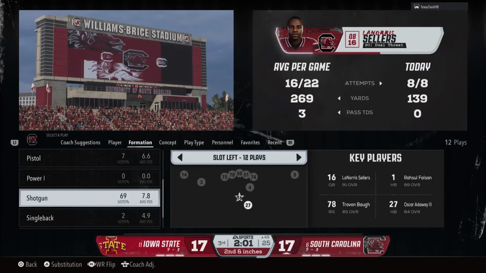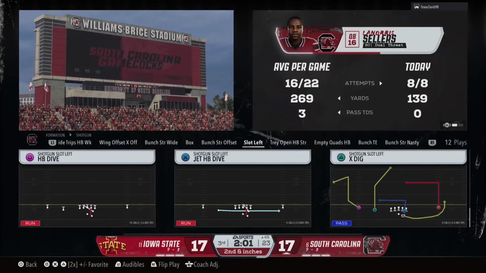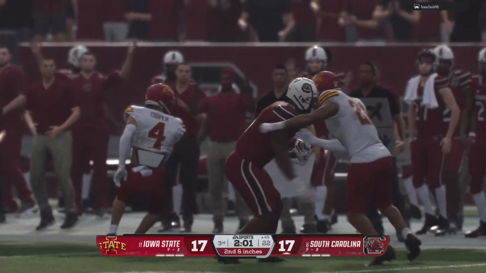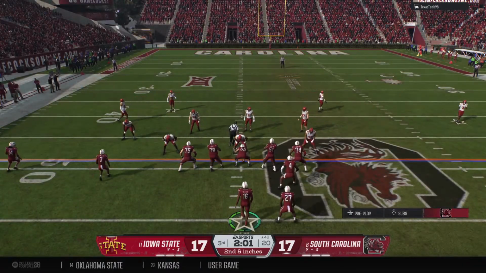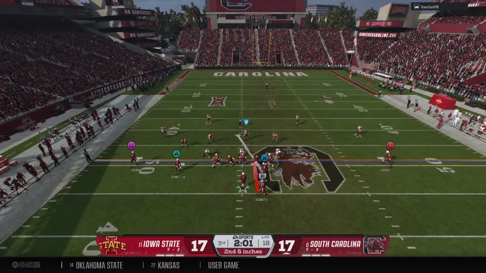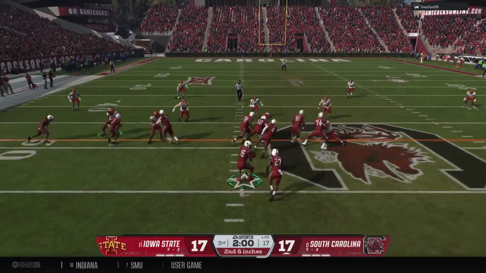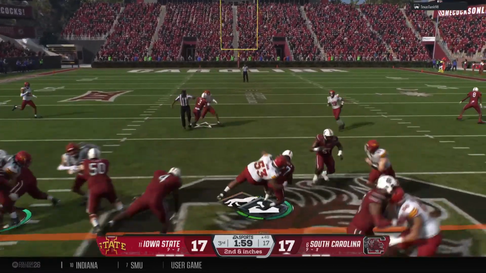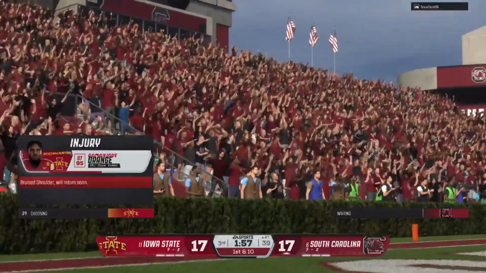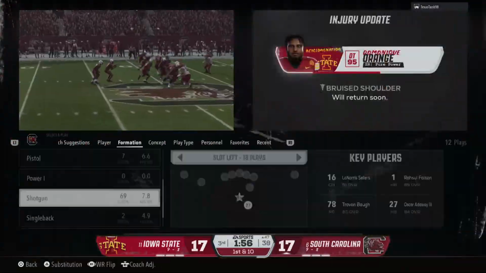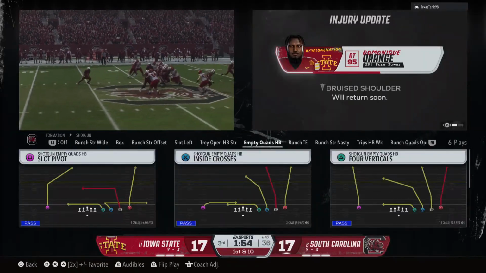Well, I thought we'd see this tight end all game long within this game plan, but that's just his second catch of the game. The defense has done a nice job of being able to recognize where he is and take him out of this plan. It's second down after that completion. And now the handoff. The Gamecocks looking to keep this drive rolling. Hey, it's not a lot, but it's enough to get the first down.